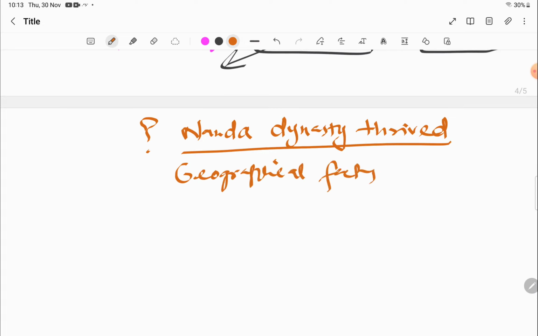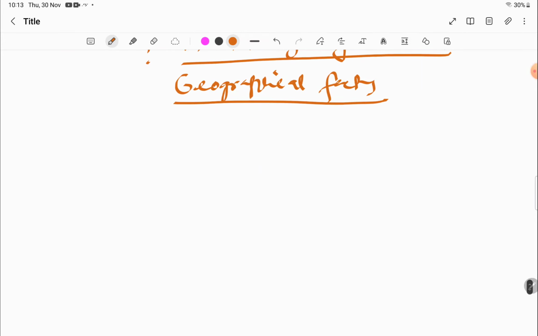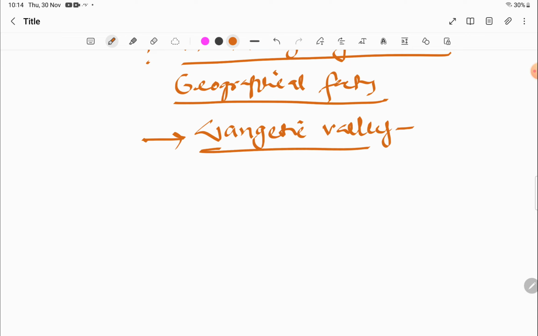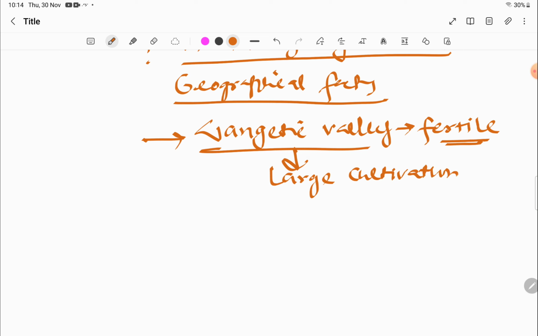geographical factors. In the geographical factors, for example, they had the empire of Magadha in the Gangetic Valley. The Gangetic Valley was very fertile, as you know, and due to its fertility, there was huge cultivation going on. Large cultivation. So due to large cultivation, it was able to sustain a large army.